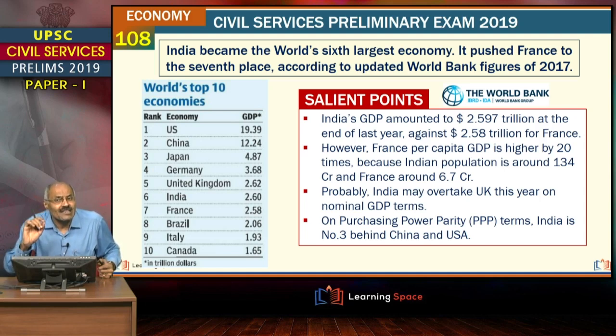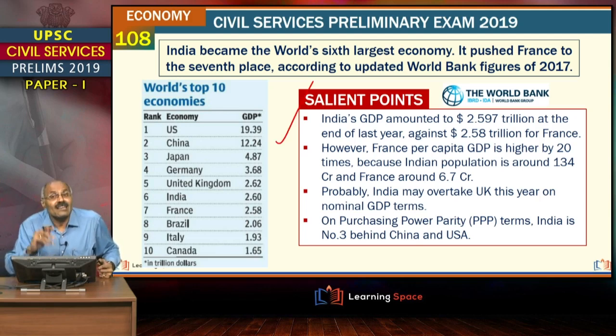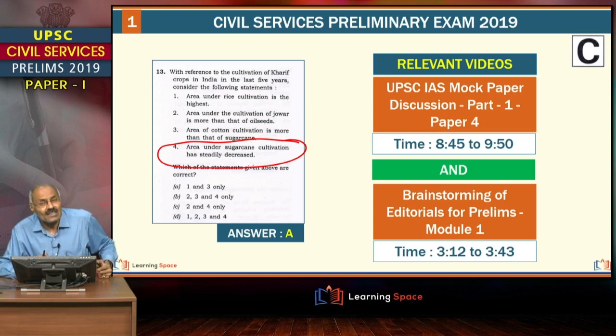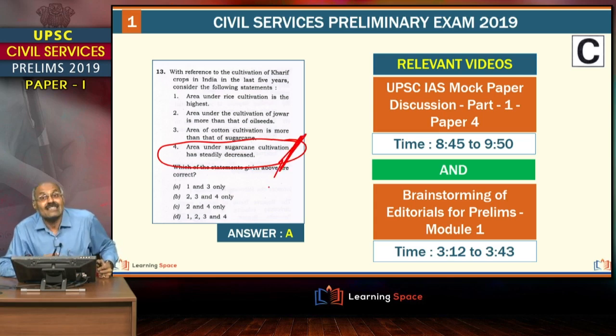Most of the times in the editorial I explained by taking a cup of coffee. A cup of coffee costs ₹20 in India, $1 in USA, like that we explained. And here it is covered in the revision module also. Friends, this is with regard to elimination process, very easy. Here you see, area under sugarcane cultivation has steadily decreased, the statement.